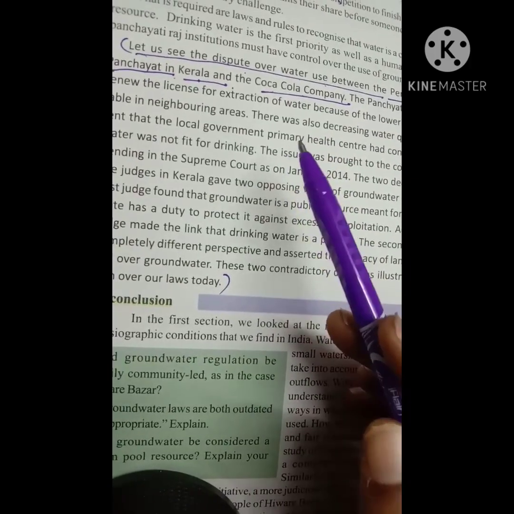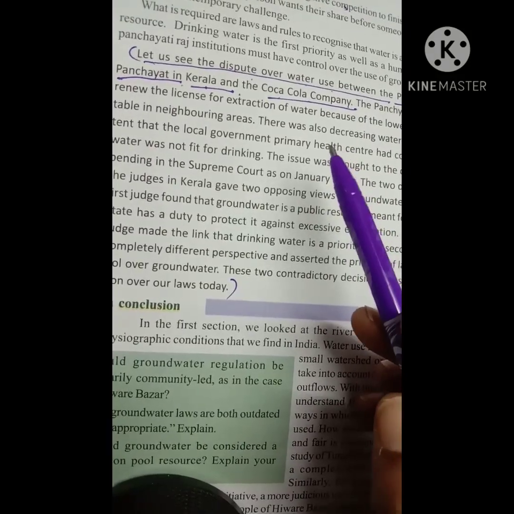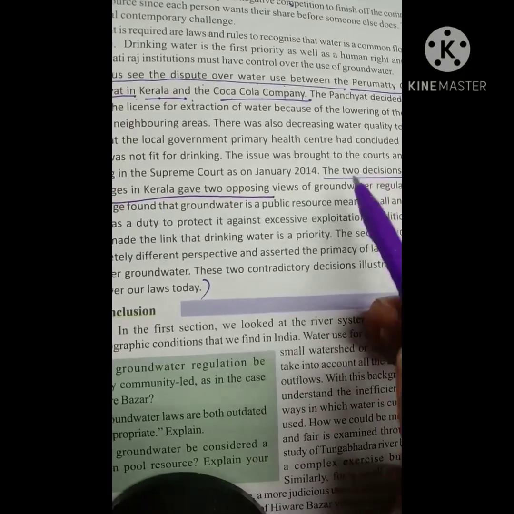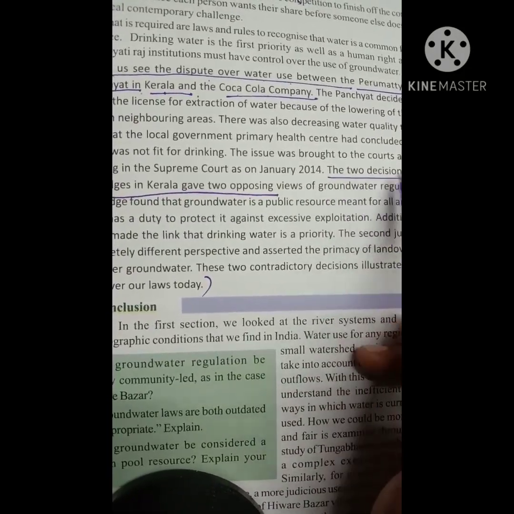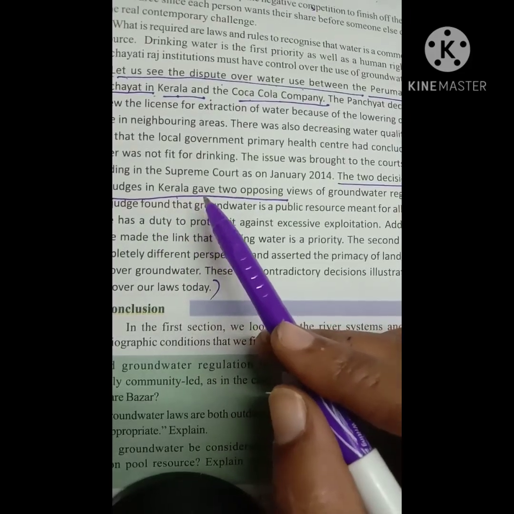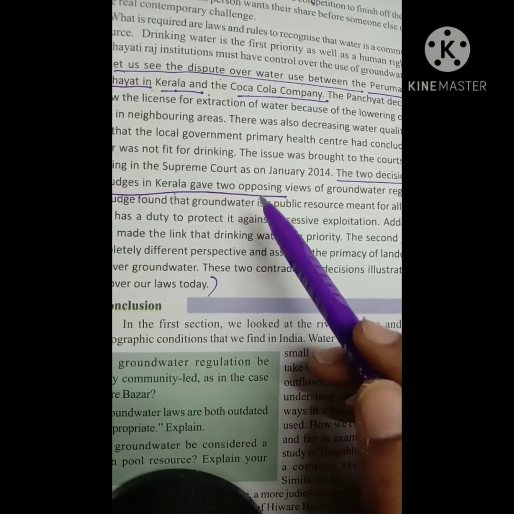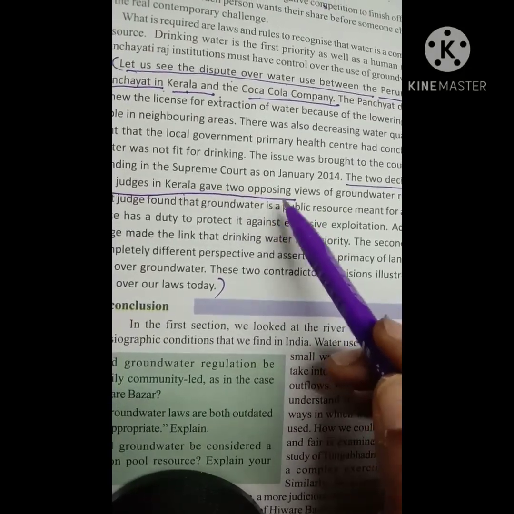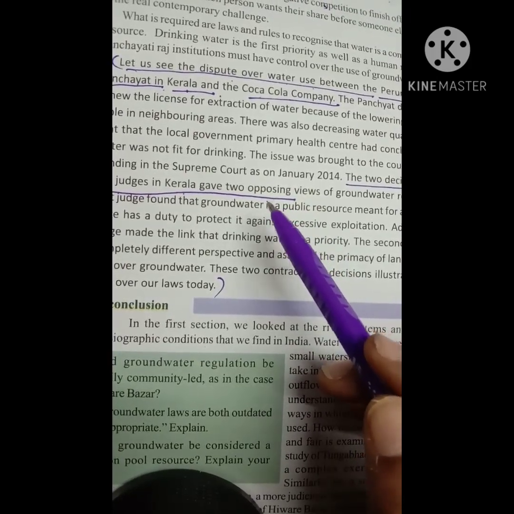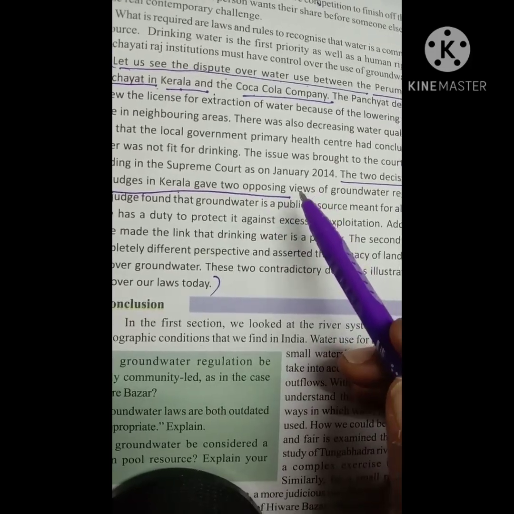However, when the issue was brought to the court, the judges had different opinions. Two decisions were given by the judges in Kerala. First, the judge found that groundwater is a public resource meant for all and that the state has a duty to protect it against excessive exploitation.